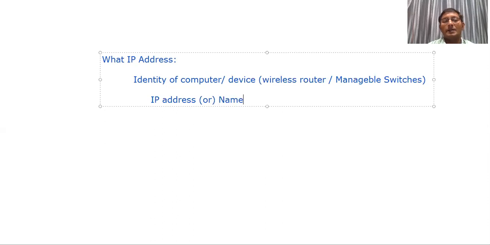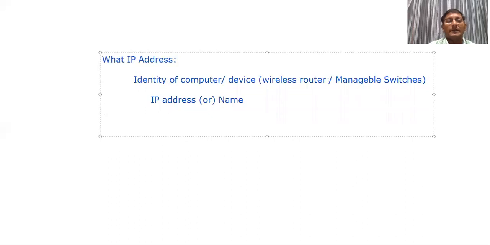A name is easy to connect as well as easy to remember. So people always use names to connect. Yesterday also I connected to our remote computer by SSH using the name only. If you missed that, today we will repeat it, no worry. So what we need to know is the identity of the computer and device, and that identity is an IP address or a name.